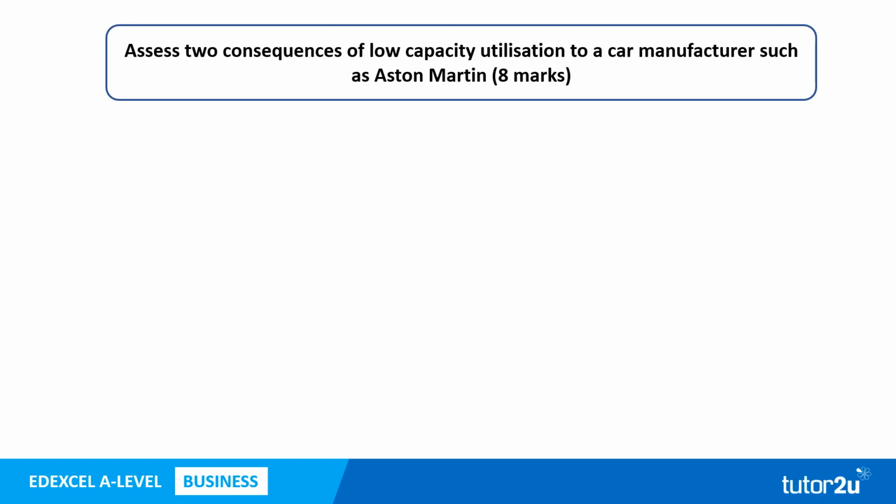So we're going to have a look at a suggested answer. You may want to pause the video. Maybe you want to have a go at this question, or you just want to think about what points you may make if you were to answer this question, then unpause to run through the answer. Remember, it's all about selectivity, which is moving from what do I know to what do I use. There will be lots of different arguments you could make. You only need to select two because we're assessing two consequences. But remember, you have to balance each consequence. So let's look at a suggested answer.